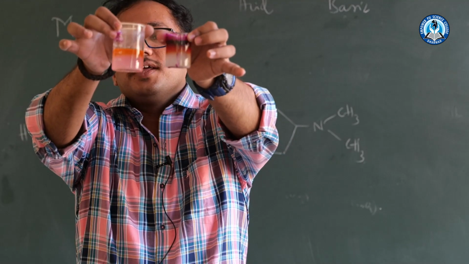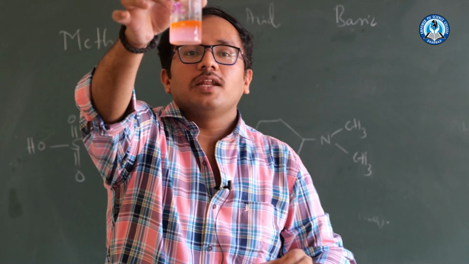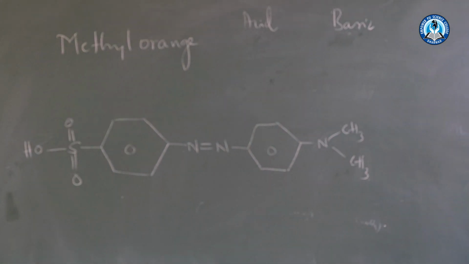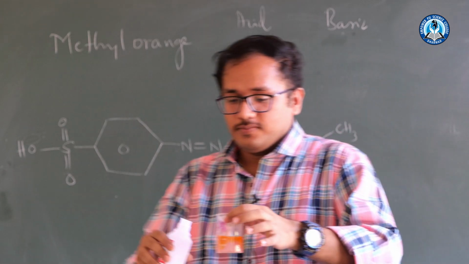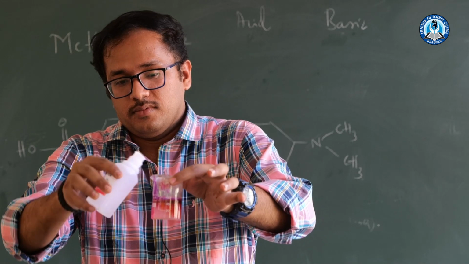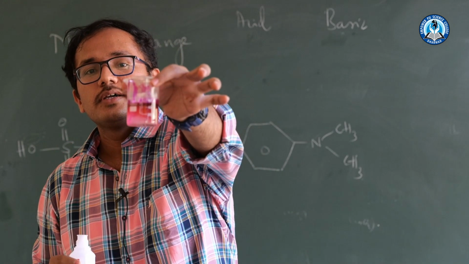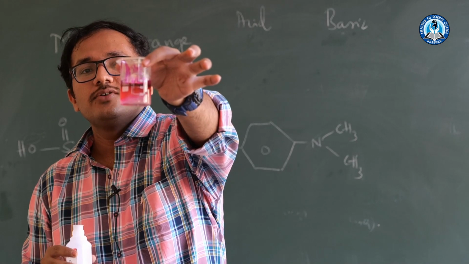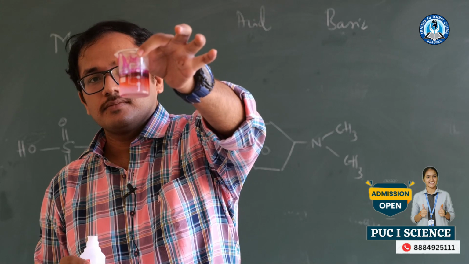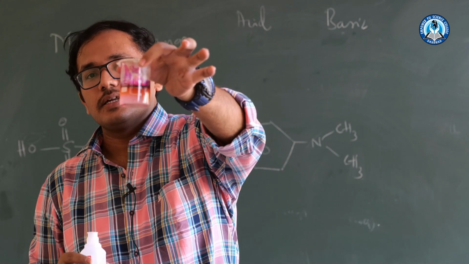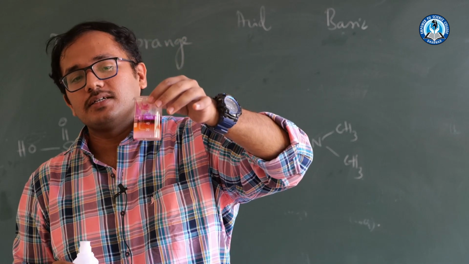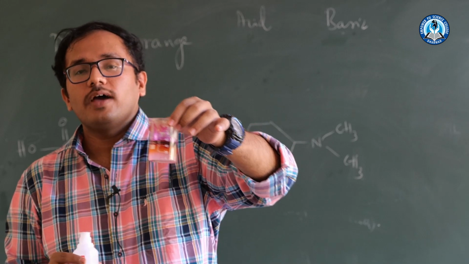Very important. So what happens if the phenolphthalein is added again? Let us see what happens. Do observe this. Can you see this, children? The same color what I have got in the second beaker. I am getting the same color, the repeated color. So this is the importance of acid base indicators.